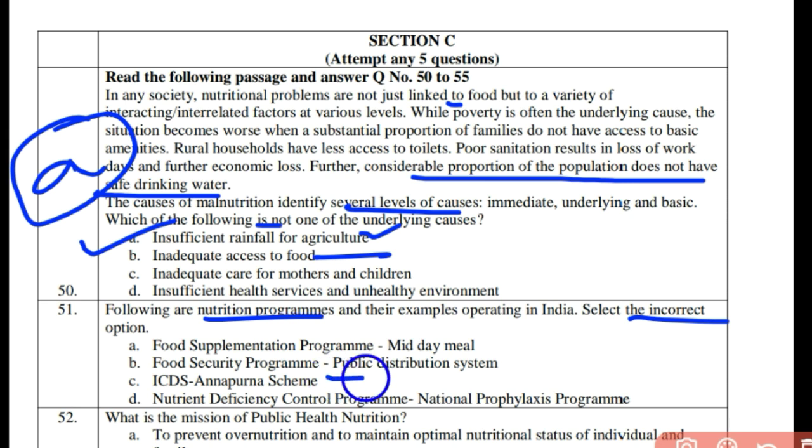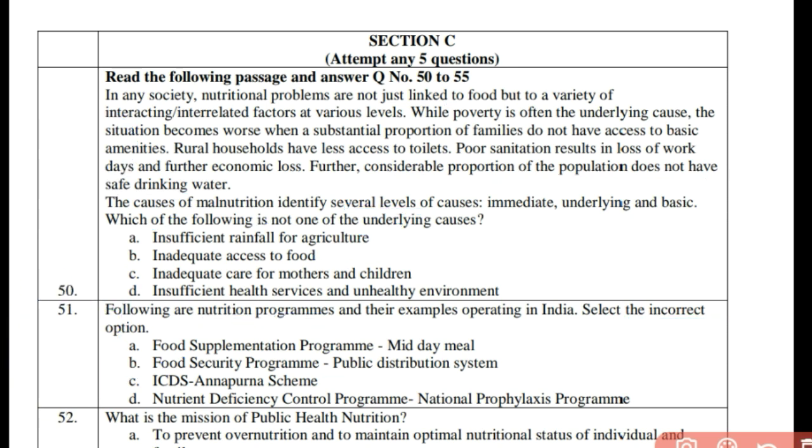ICDS, Annapurna scheme. ICDS is basically for the Anganwadis. So I think this might be the wrong answer, but let's just see option D. Nutritional deficiency control program, national prophylaxis program. This is also right. It also deals with the national deficiency program. So the right option here is C. ICDS is not the Annapurna scheme. Annapurna scheme basically targets the reach of food to the very poor people. Okay, so the right option here is C. ICDS is not for the Annapurna scheme.